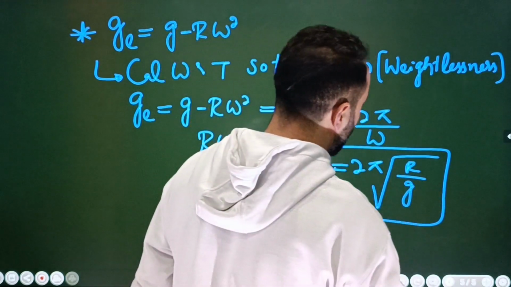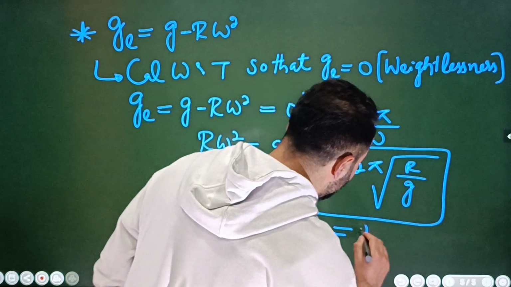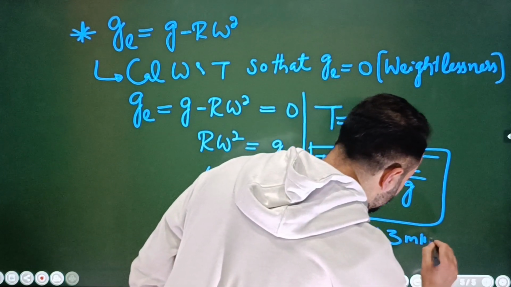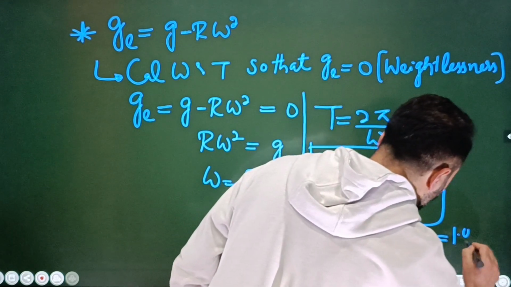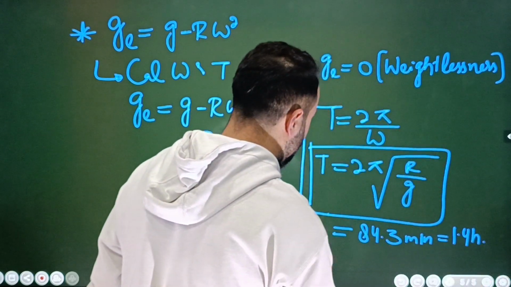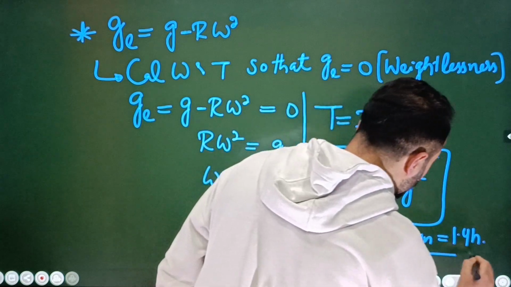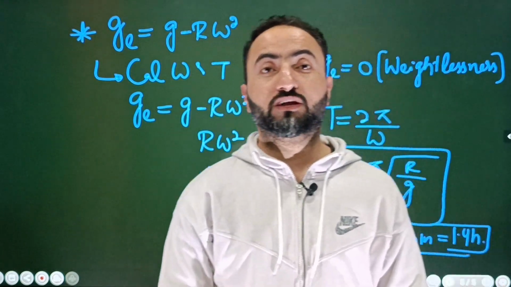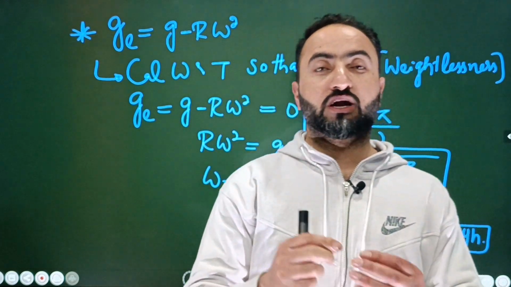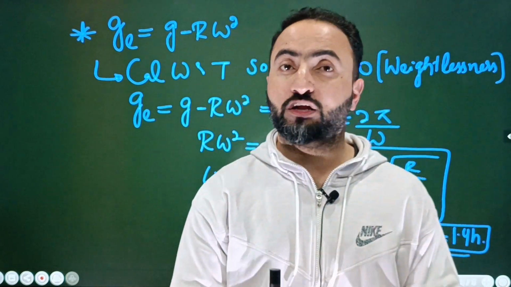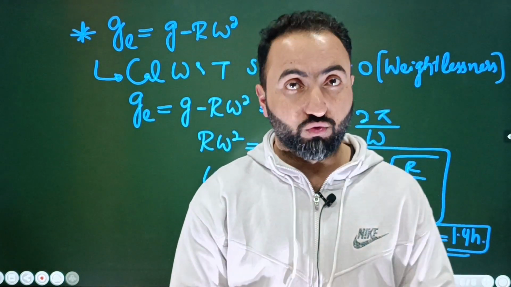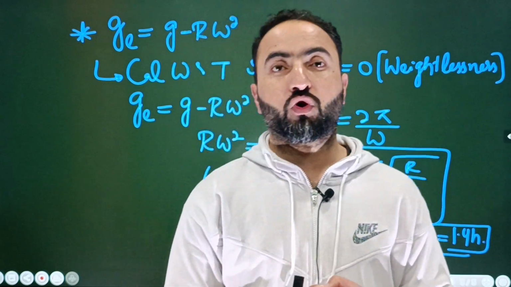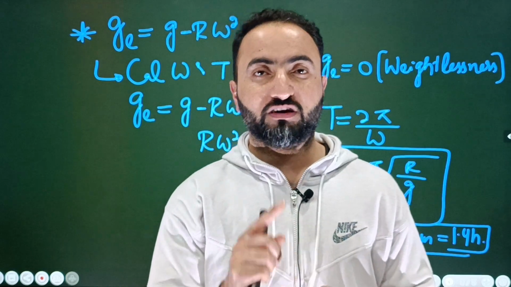And when you put the value and then get the answer, it will be exactly 84.3 minutes, or it's equal to 1.4 hour, ठीक है ना बेटा. So what does that mean? That means if, for example, the time period of the earth becomes 84.3 minutes, what does that mean? That in turn means that if a day and a night is completed in 84.3 minutes or in 1.4 hours, that means in 42 minutes only there is one night, and in 42 minutes there is a day.